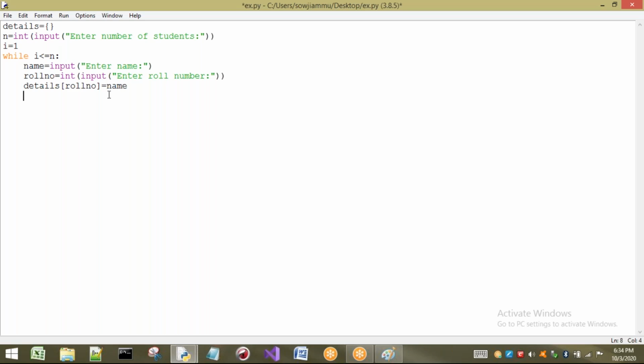Now what happens here? One key and one value is created for every iteration. Finally I take i equal to i plus 1, so the value is incremented, and once the condition fails, we get out of this while loop. Then I want to print details, so we get the details of the student in the form of a dictionary. First I will execute this one, later I will modify this program. Let me explain this program once.